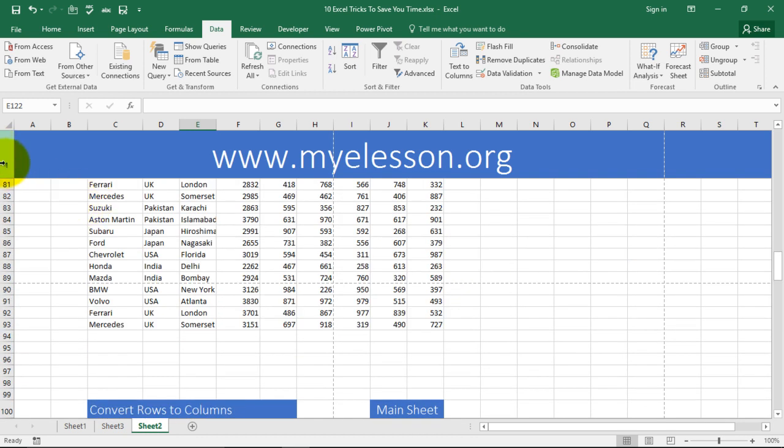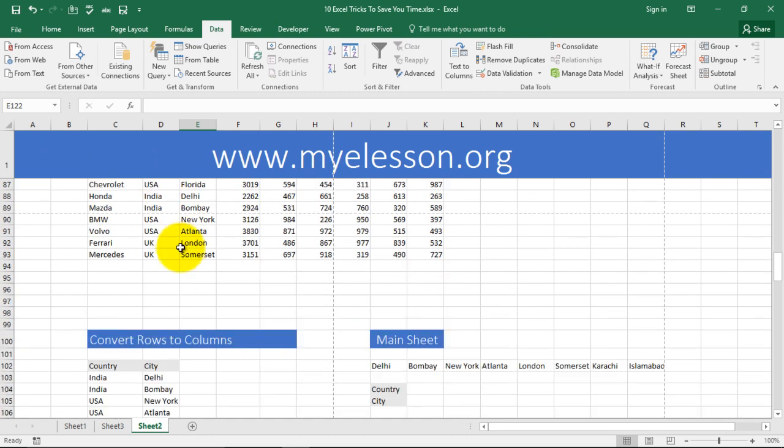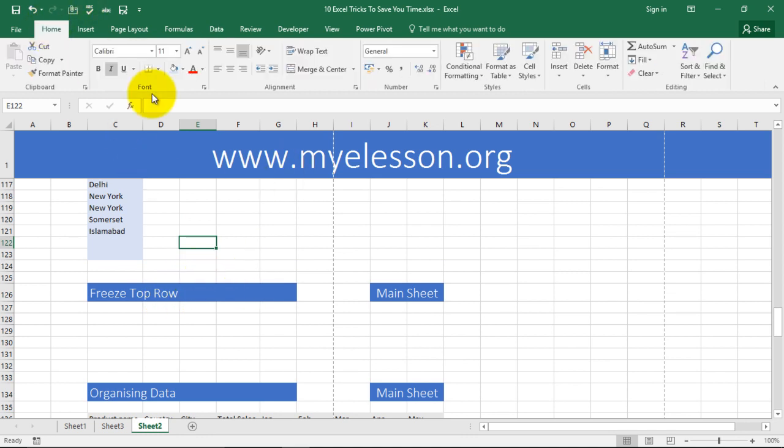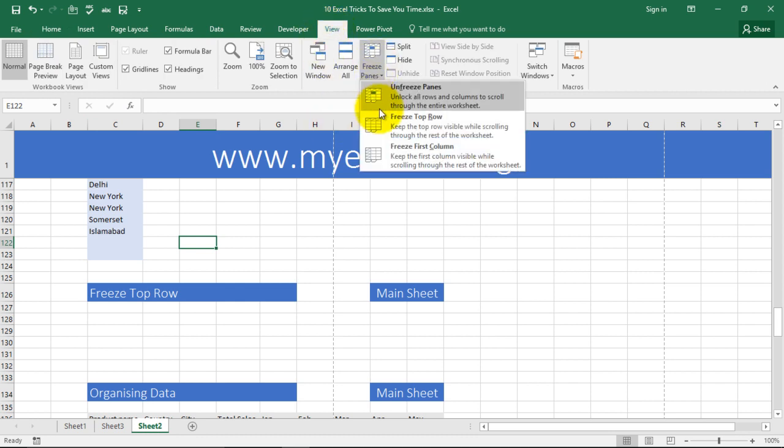Now how to freeze your first row. If you see, my row number 1 is visible even if I am on row 99 over here. Well, what I have done is I've gone ahead and frozen the first row, the top row. How do we do that? Well, to do that, you go to view and you go to freeze panes. Currently it is frozen, so you can unfreeze it from here. Else simply just click on freeze top row and it will be frozen.